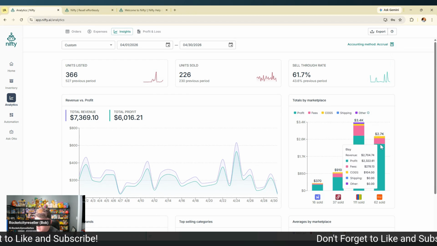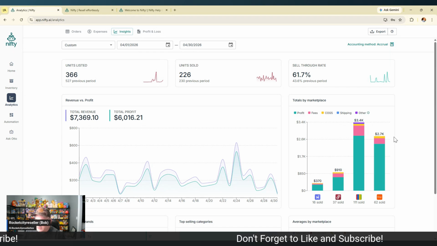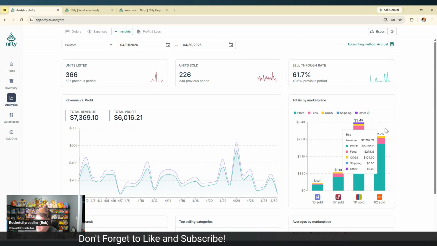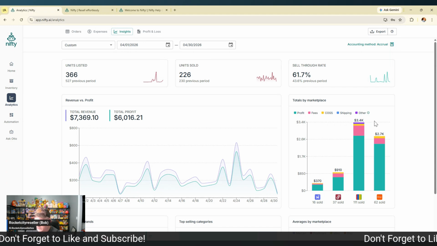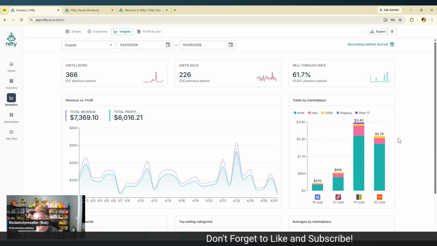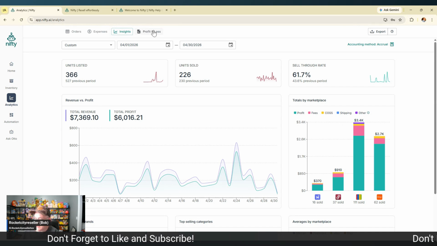It really is a labor of love, though. It took a lot of curation, a lot of watering that garden to get it to this point. So you're not going to go out the gate with Etsy and be successful like this. You have to put a lot of work into it. Just know that. So that's some of the insights and analytics.